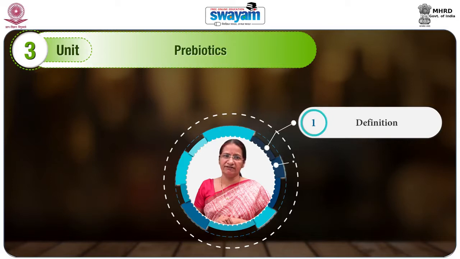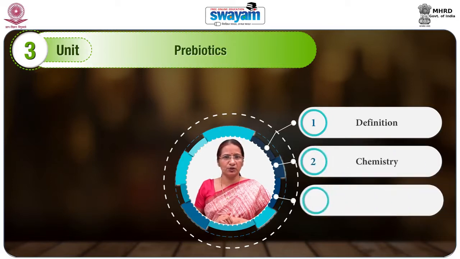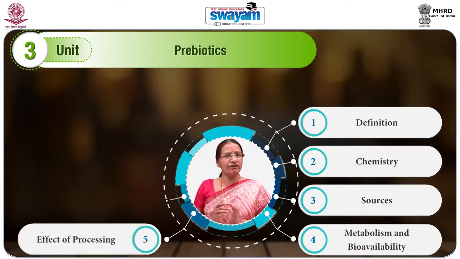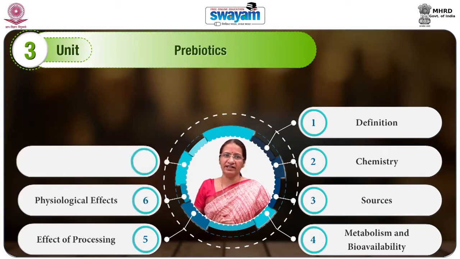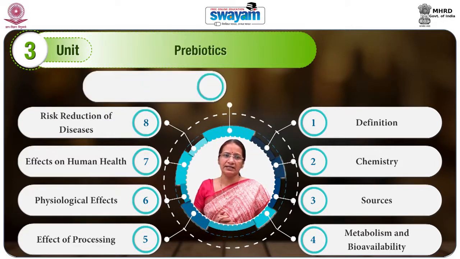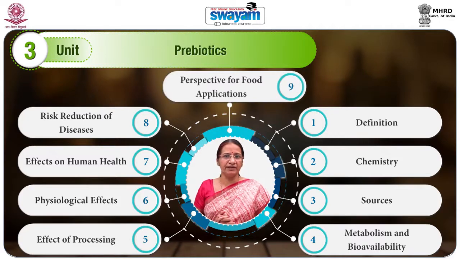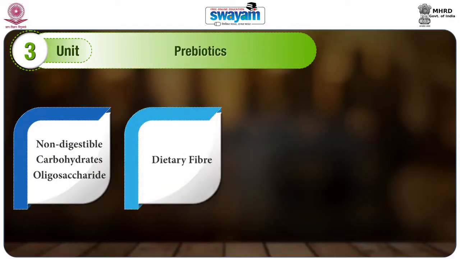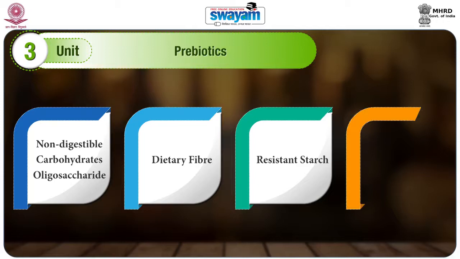This includes definition, chemistry, sources, metabolism and bioavailability, effect of processing, physiological effects, effects on human health, potential applications in risk reduction of diseases, and perspective for food applications for the following: non-digestible carbohydrates, oligosaccharides, dietary fiber, resistant starch, and gums.